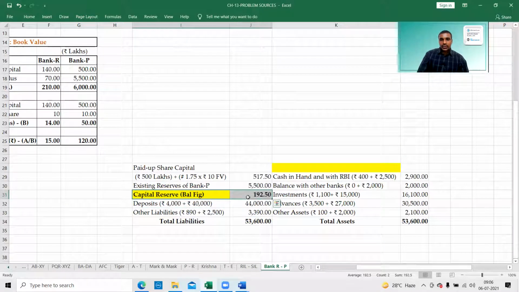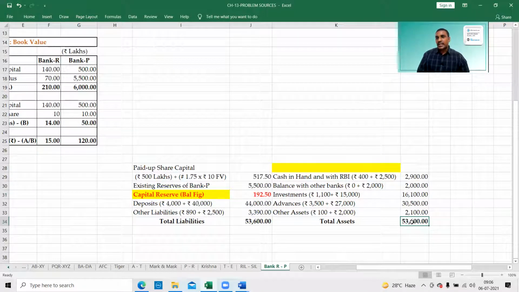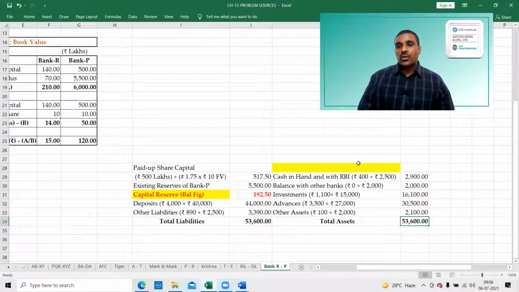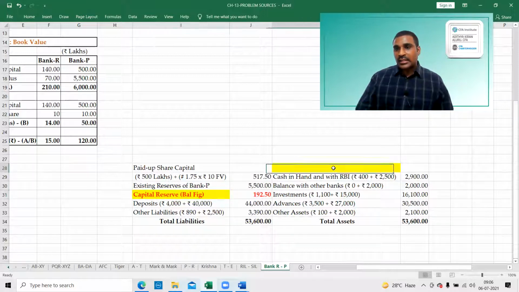That is the reason I asked you to put the empty line. If it is the reverse, you can put it as goodwill. In this given case, the asset side is more and the liability side is less. Therefore, we are getting capital reserve. If it is the reverse situation, where the asset side is less and the liability side is more, goodwill will come. Therefore, after reserves, leave one line, and in the asset side, leave the first line.